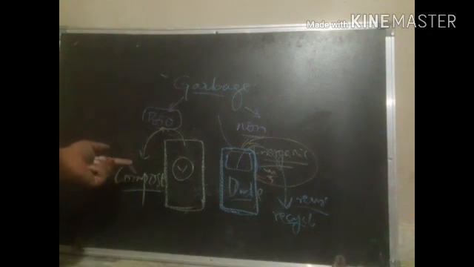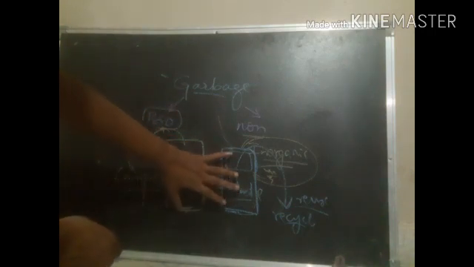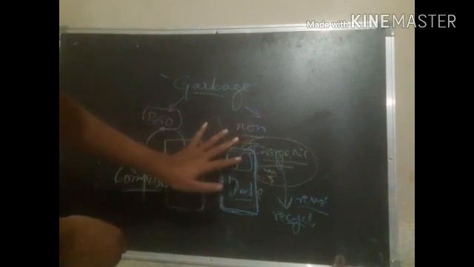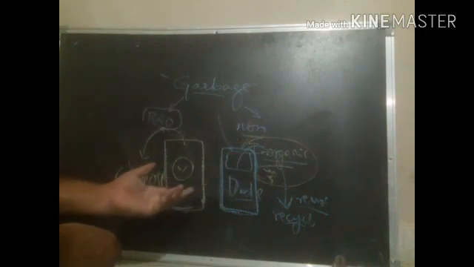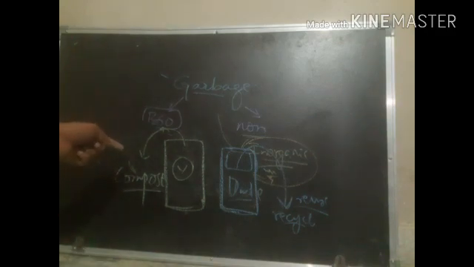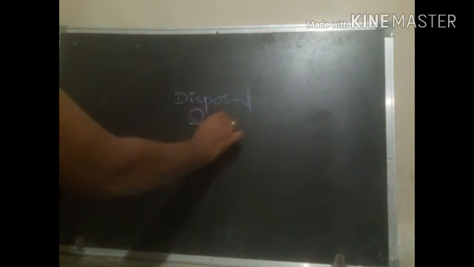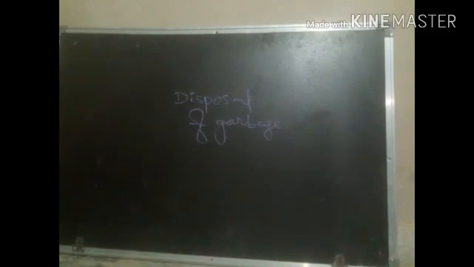So next, we look into the further session, which indicates that the municipal corporation people have to remove this waste from the place, right? So here it is what we call the disposal of garbage.